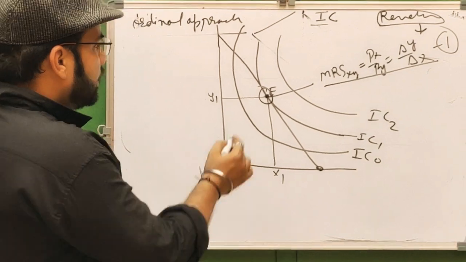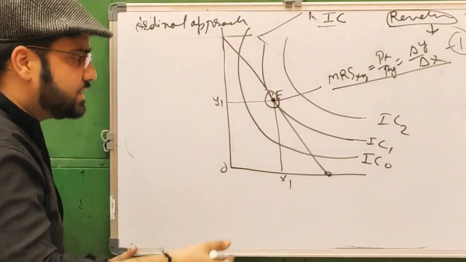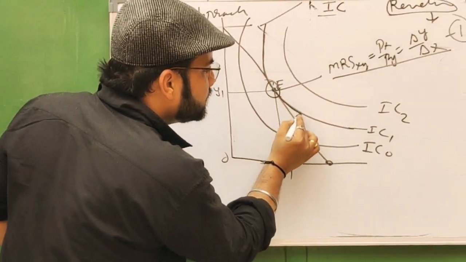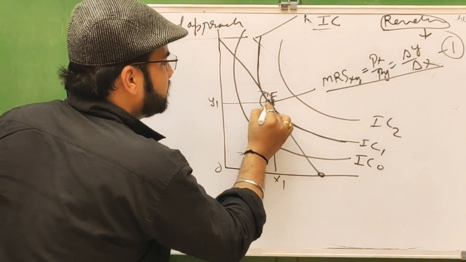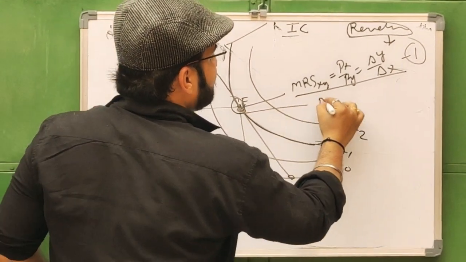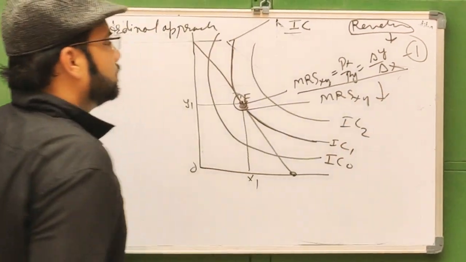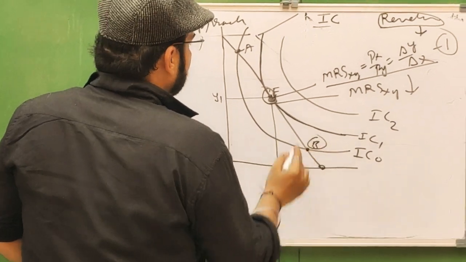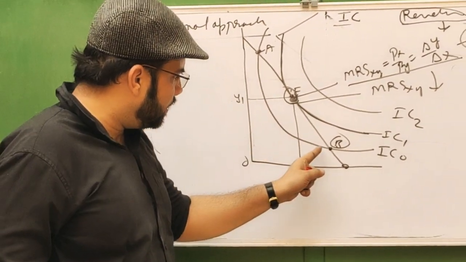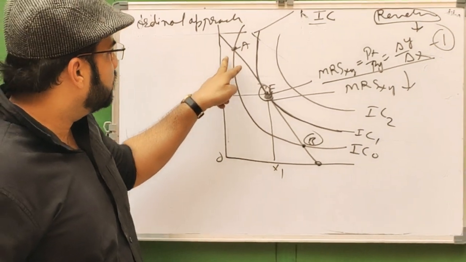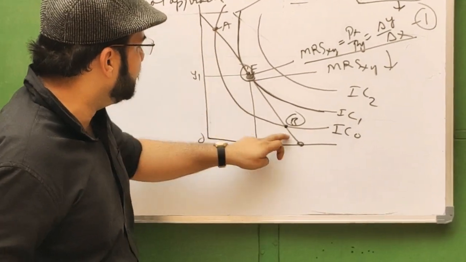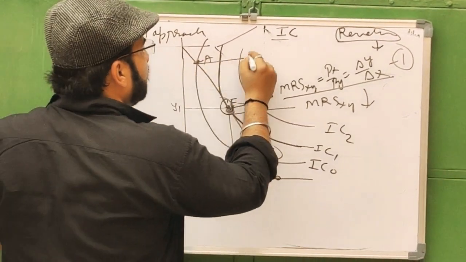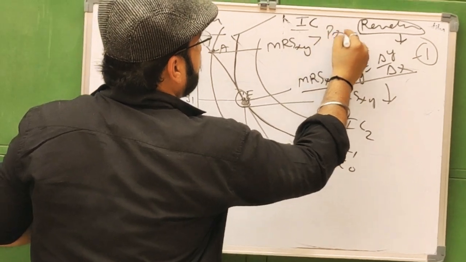Now, here the indifference curve must be convex. This is the convexity here. So here the marginal rate of substitution of x for y is declining. If we take this point A and this point B, the indifference curve is convex, but look at A and B. Marginal rate of substitution of x for y is greater than Px upon Py.